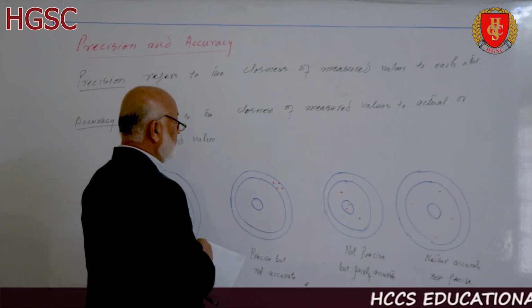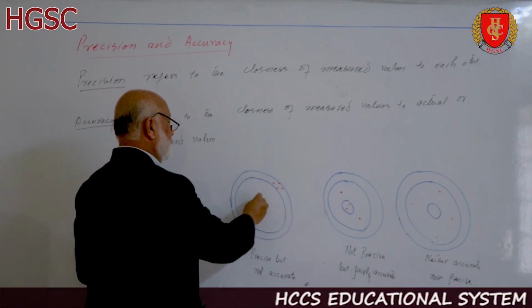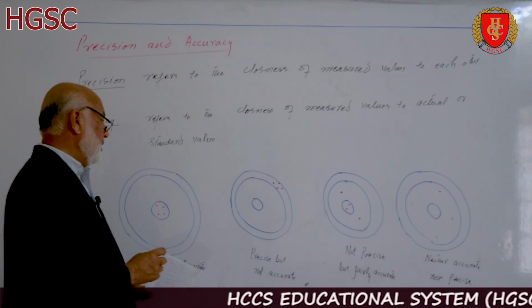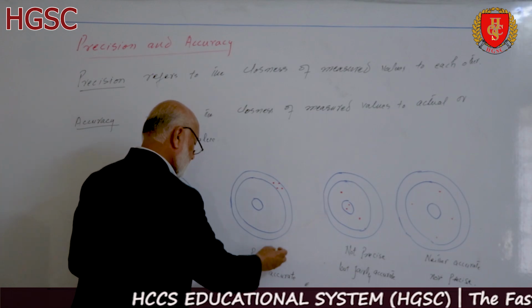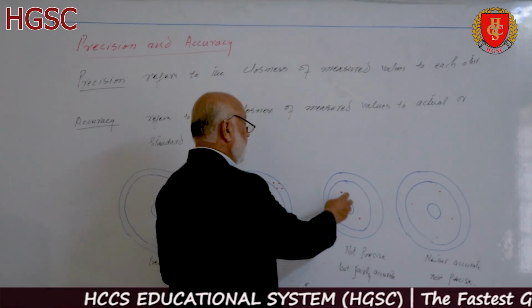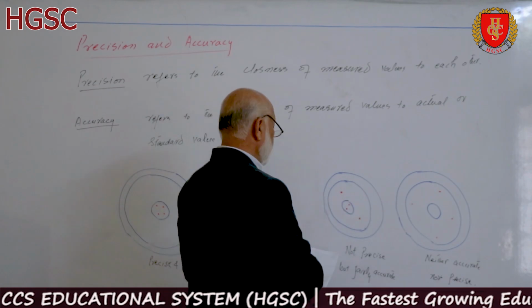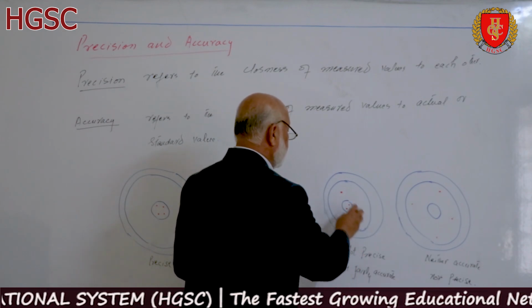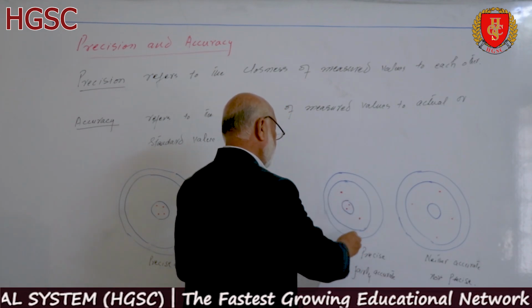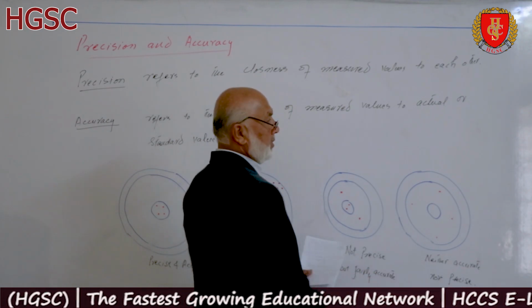In the second diagram, dots are very close to each other but far from the eye, and that's why we declare the result is precise but not accurate. In the third diagram, the dots are far apart from each other, so result is not precise but average is accurate. So we declare that not precise but fairly accurate.